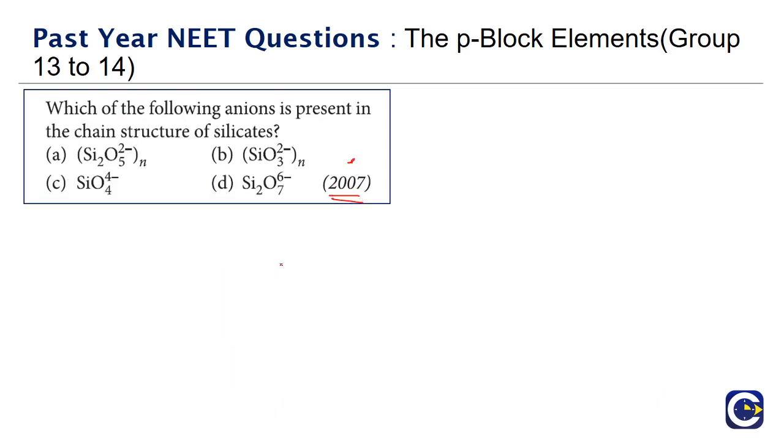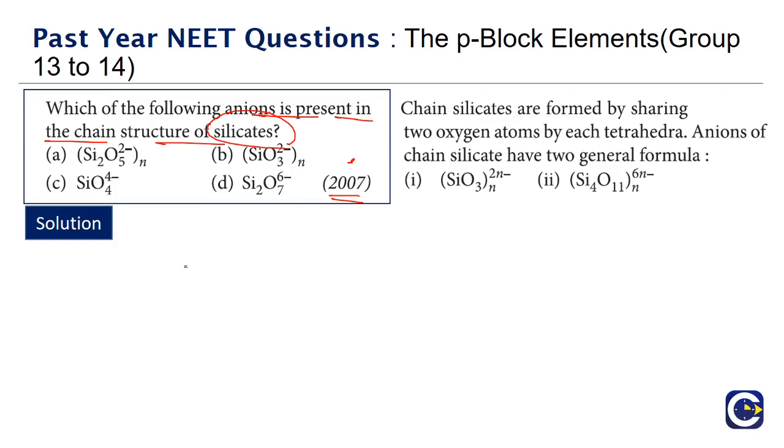Next we have another question in 2007. Which of the following anions is present in the chain structure of silicates? So for the chain structure of silicates, which of these anions will be present? So we are looking at the composite formula for the anion. If you look at the chain silicates, the formation of the chain silicates will happen by sharing of 2 oxygen atoms by each tetrahedra. The anions will have the typical formula (SiO3)n with 2n minus charge, or (Si4O11)n with 6n minus charge.